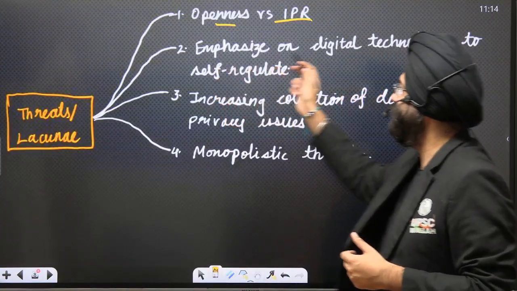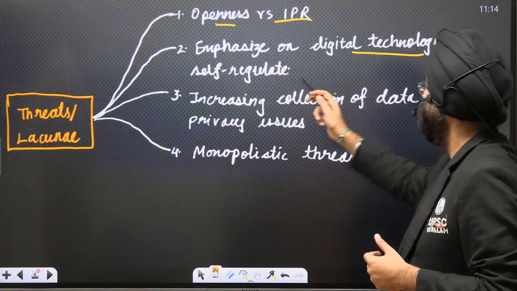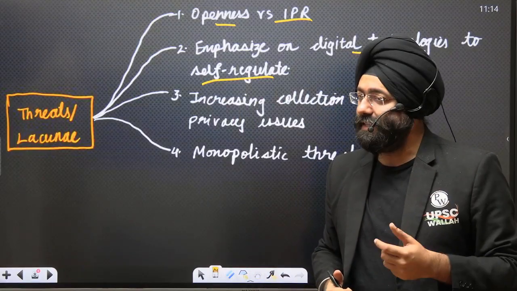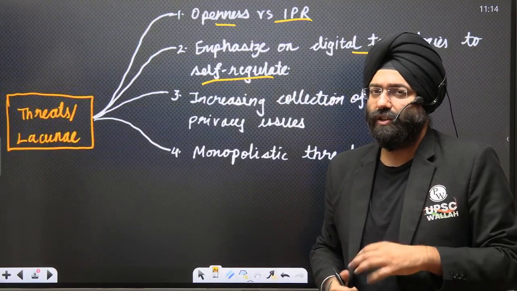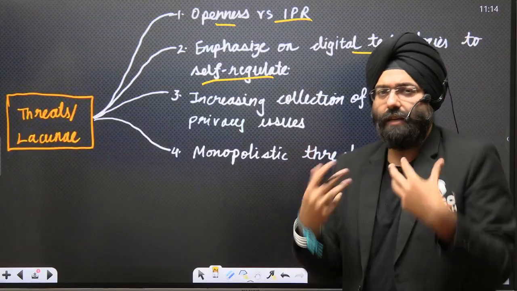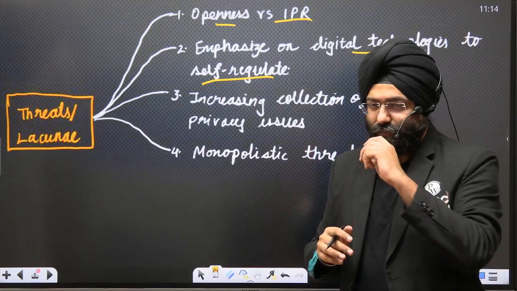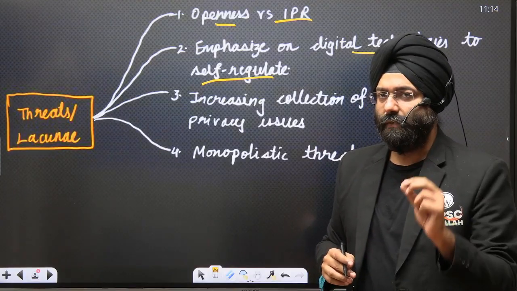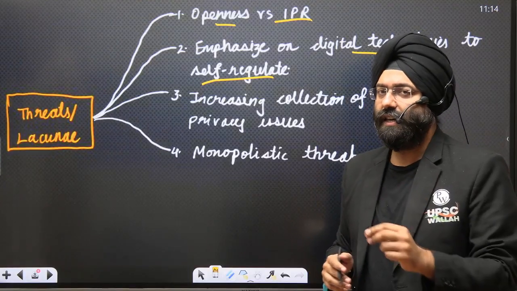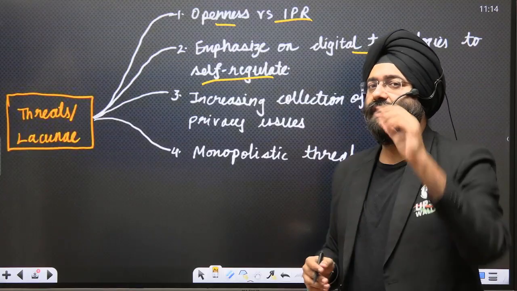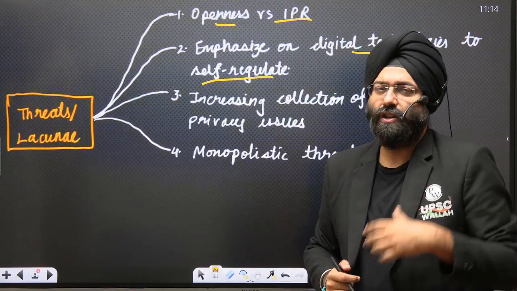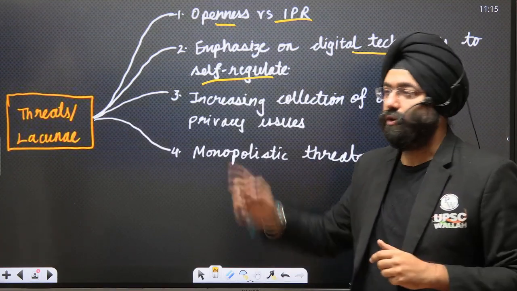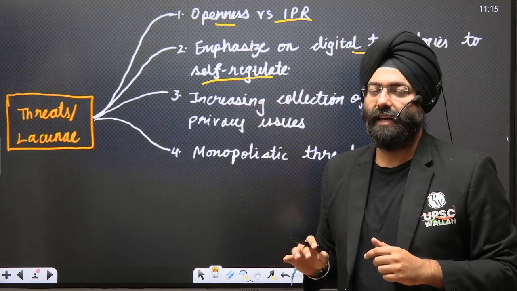Next is emphasis on the digital technology to self-regulate. Now what happens? One of the provisions is self-regulation. Once you emphasize self-regulation, that means the companies have to regulate themselves, because this is in a way non-binding. So once the emphasis on self-regulation comes, then again all the principles that we have read, inclusion, affordability, accessibility, take a back seat. This is again an issue because these are GDCs, a non-binding aspect.